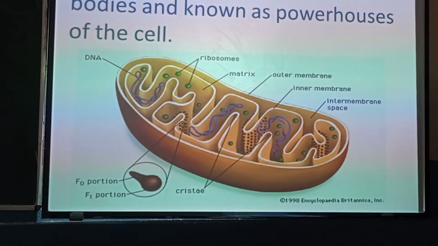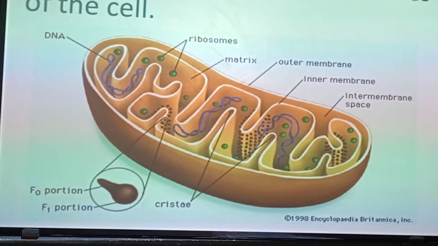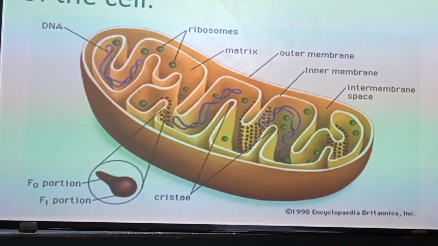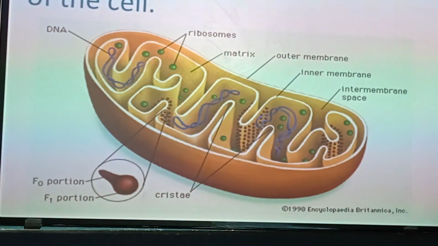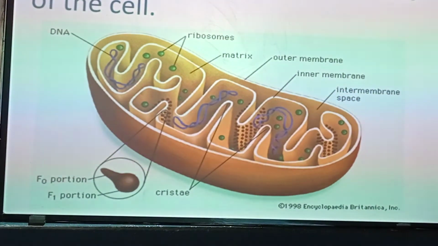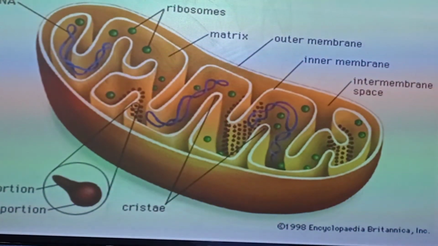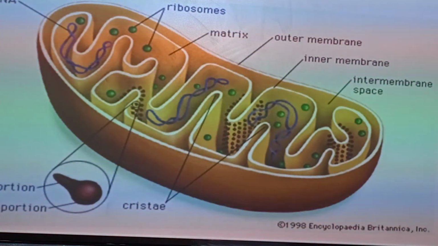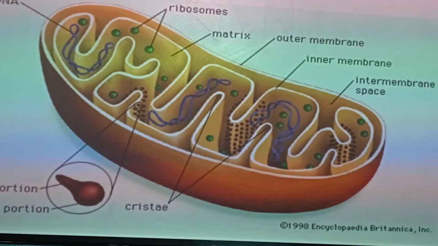As you can see in this diagram, the shape and structure of mitochondria is explained and given to you. The important thing about mitochondria is they are tiny spherical bodies with their own mitochondrial membrane as well as their individual separate DNA molecules embedded in it.